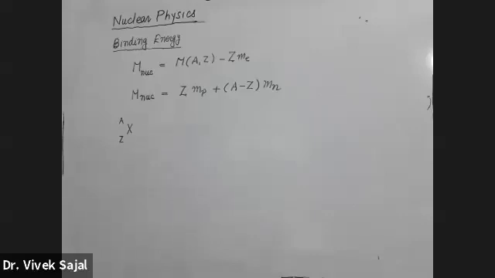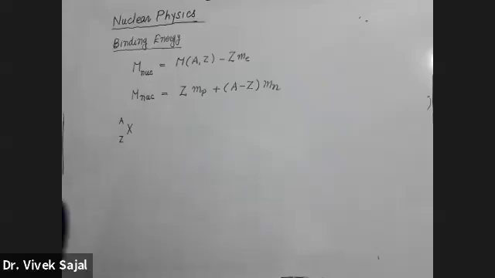But both of these expressions give me a wrong result. They don't give us the correct value of the mass of the nuclei, which can be calculated with the help of some experimental phenomenon. Whatever experimental value of the mass of the nuclei we find out with the help of calculations of different experiments, that was different from these two formulas. So these formulas are not correct.